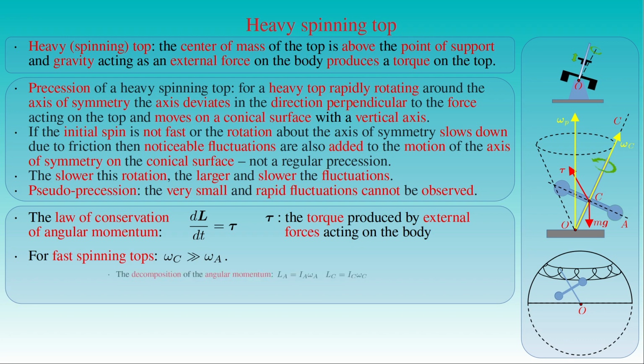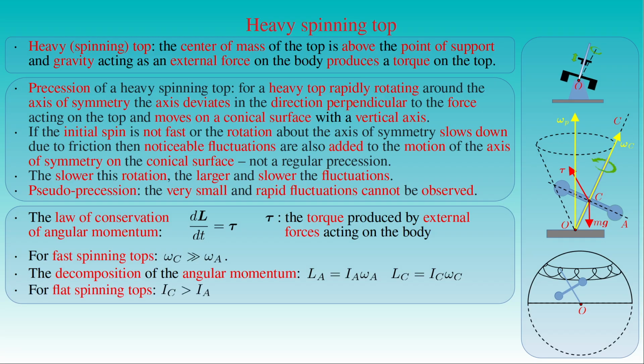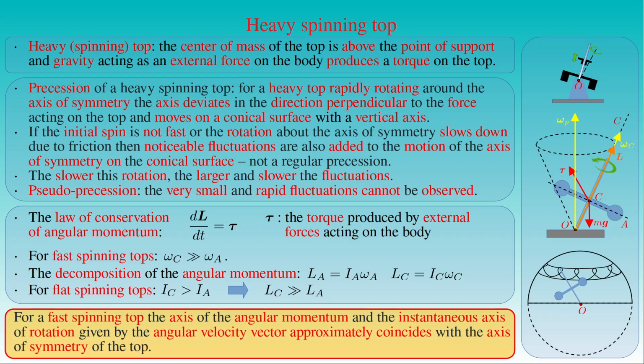We already saw that the angular momentum L has the decomposition in the principal axis system of a symmetric top, with the component La given by the product of the principal moment of inertia Ia and the angular velocity omega a, and the component Lc given by Ic times omega c. In the case of a flat top, where the principal moment of inertia Ic is greater than the principal moment of inertia Ia, we can establish that the component of the angular momentum L along the axis C is much greater than along the axis A. In other words, for a fast spinning top, the axis of the angular momentum and the instantaneous axis of rotation given by the angular velocity vector approximately coincide with the axis of symmetry of the top.